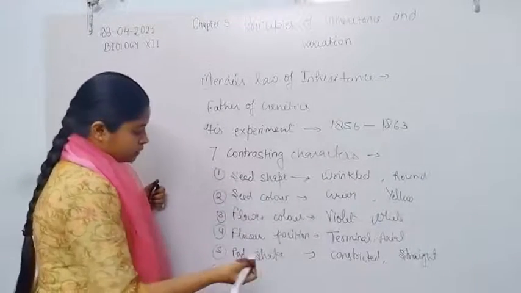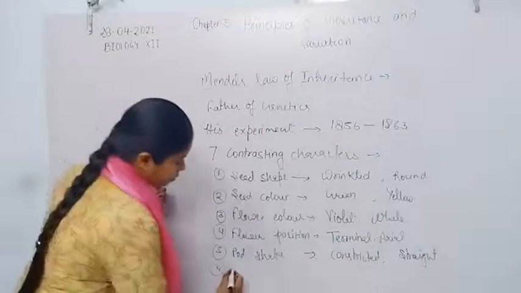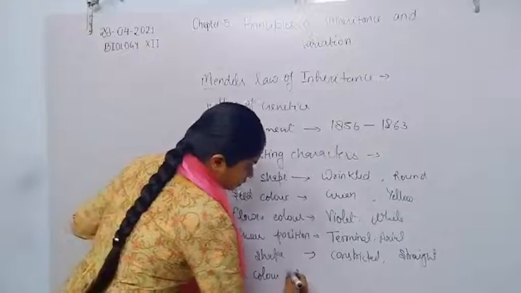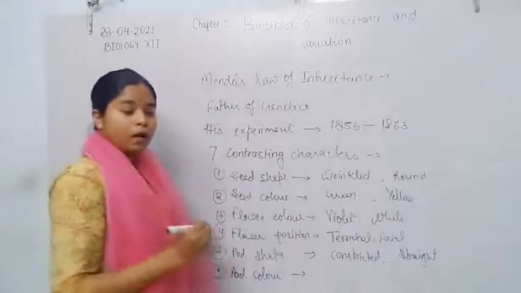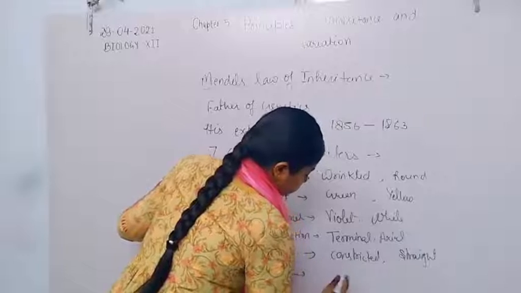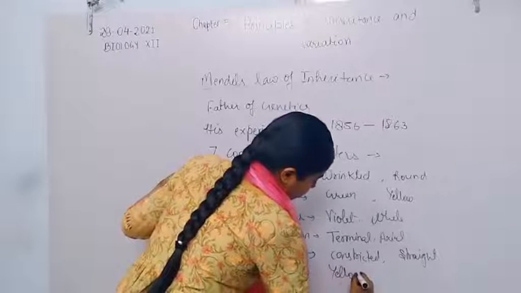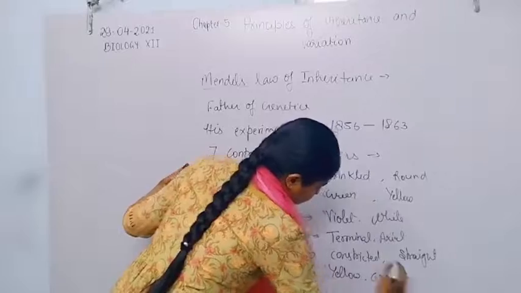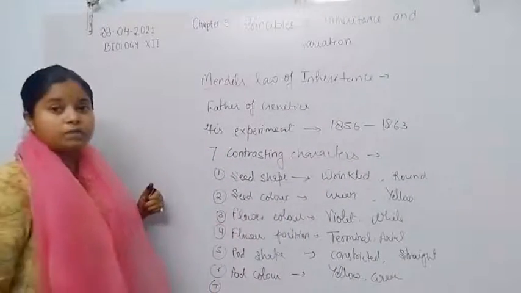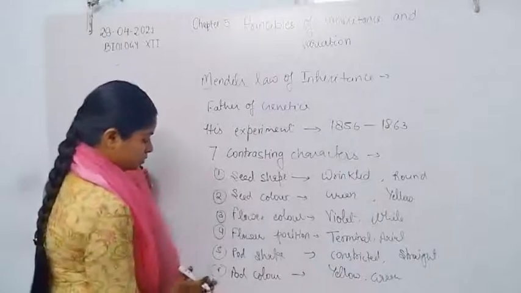Now sixth character is pod color. Pod color is again green and yellow. Now the seventh is the last one.